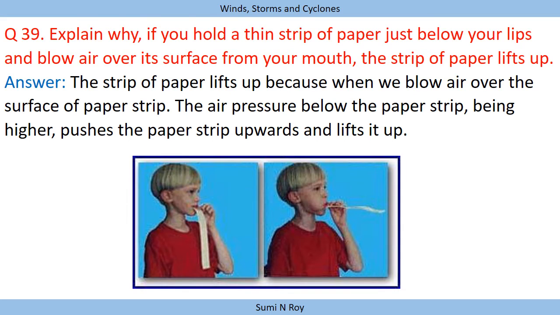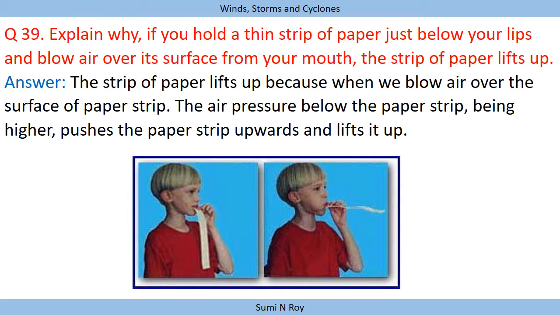Next question, explain why if we hold a thin strip of paper just below our lips and blow air over its surface from our mouth, the strip of paper lifts up. This is a very interesting activity, you all can do at your home also. The strip of paper lifts up because when we blow air over the surface of the paper strip, the air pressure below the paper strip being higher pushes the paper strip upwards and lifts it up.